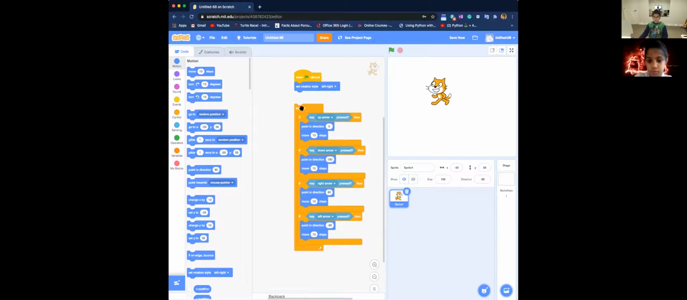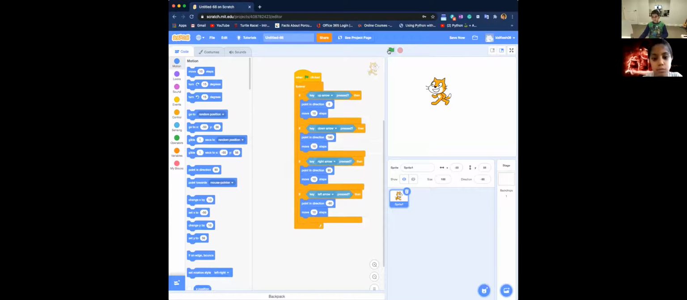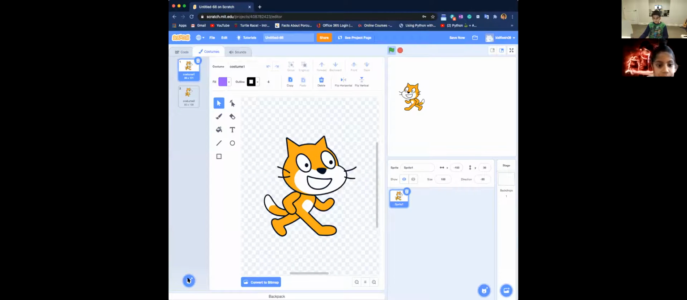Forgot. You don't need this set rotation style. Whatever. Yeah. Move, and then move our sprite around like a ragdoll. Honestly. Well, I'm just going to check something.